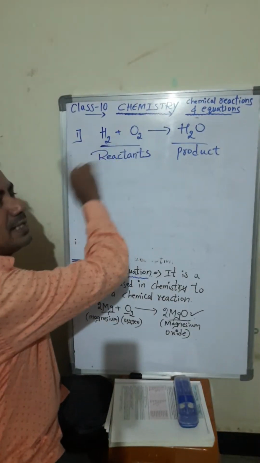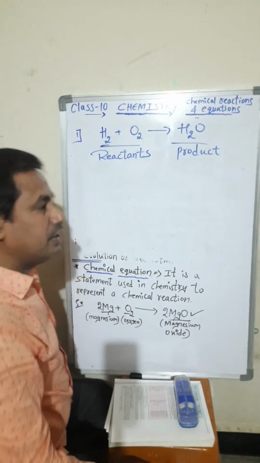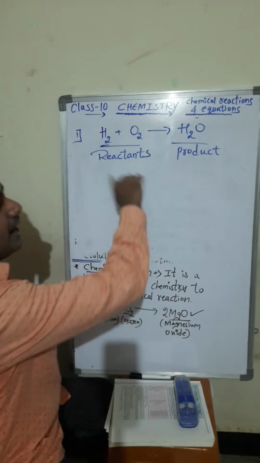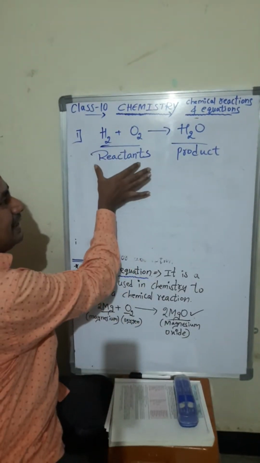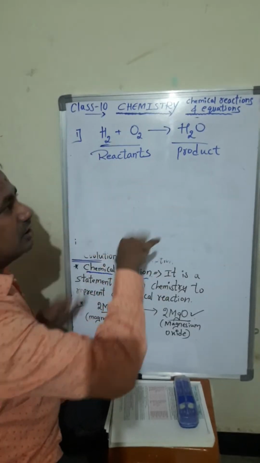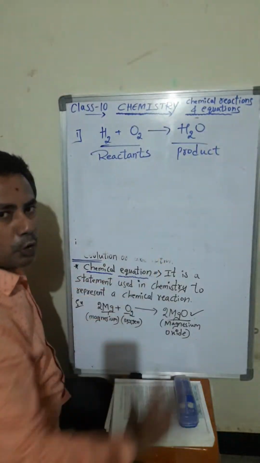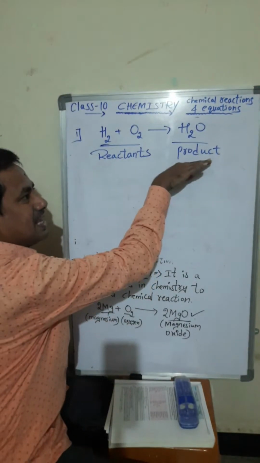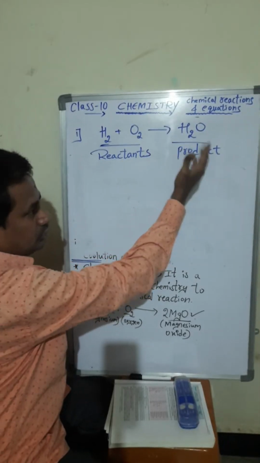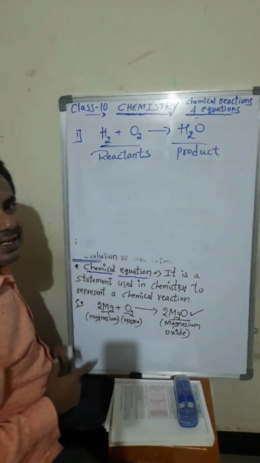Separate elements or some compounds will be there. They react and afterwards a new substance is formed. So these are called reactants. After the reaction, the result will come. Now the new substance that comes is known as the product. You have to remember, this is very important, a basic thing: after the arrow mark are products, before the arrow mark are reactants. So whether it is balanced or not.